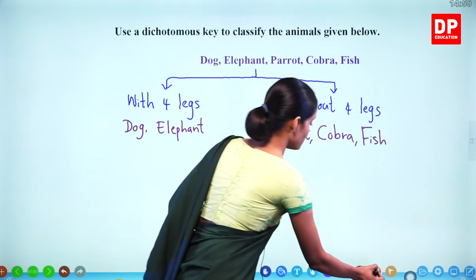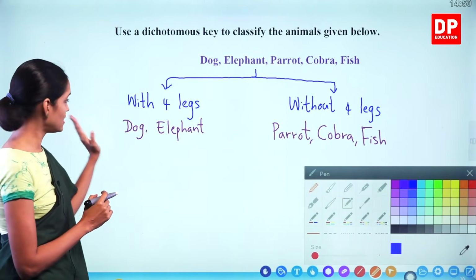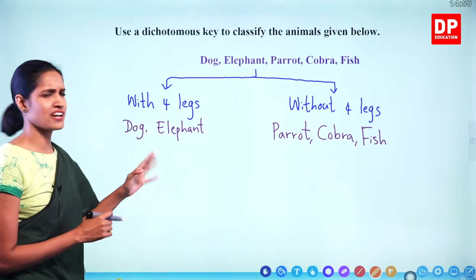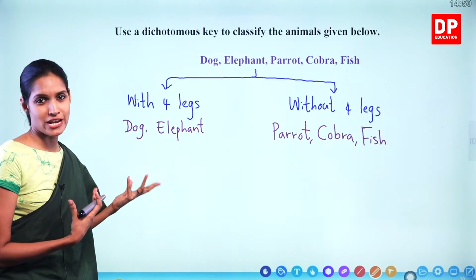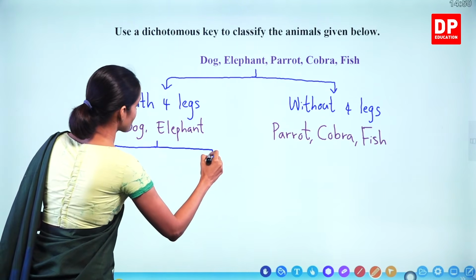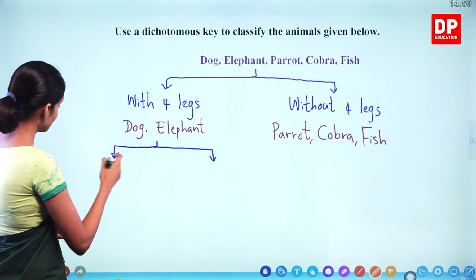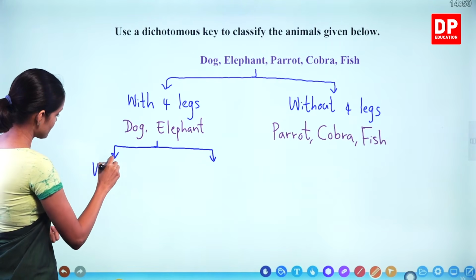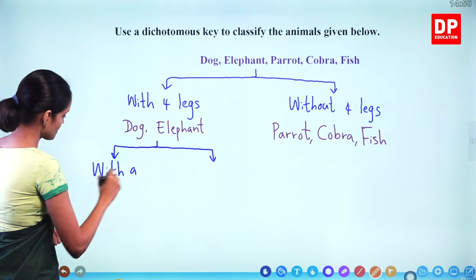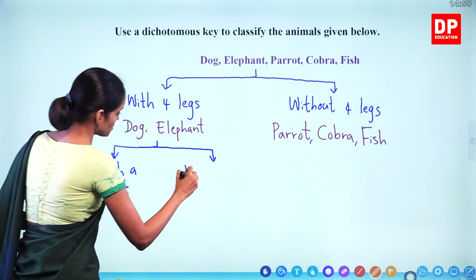Okay, we will take one side first. I'm going to take this side. Dog and elephant. There are so many differences between dog and elephant, right? So I'm going to take with a trunk, without a trunk.